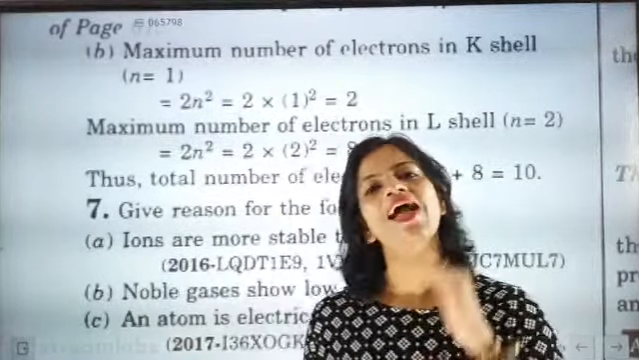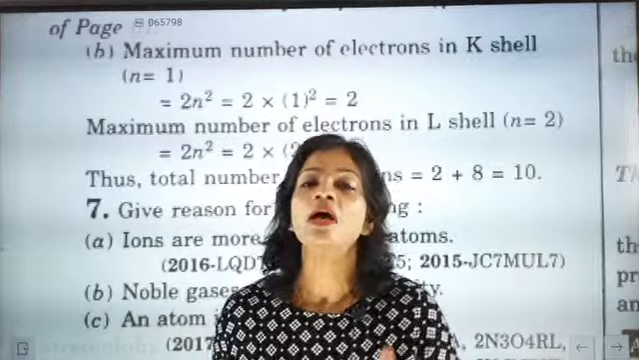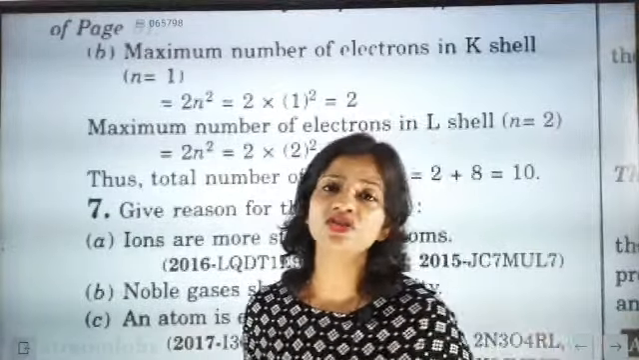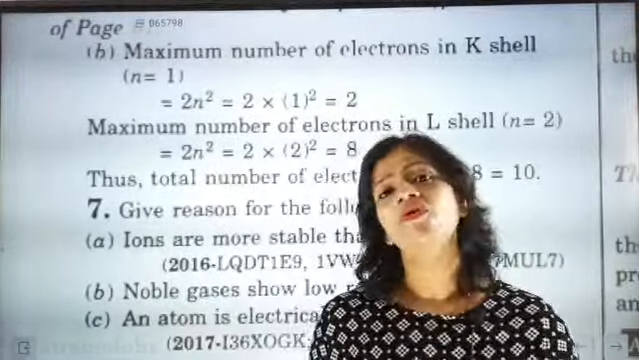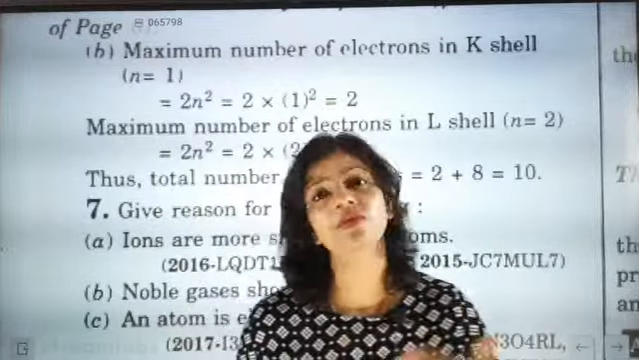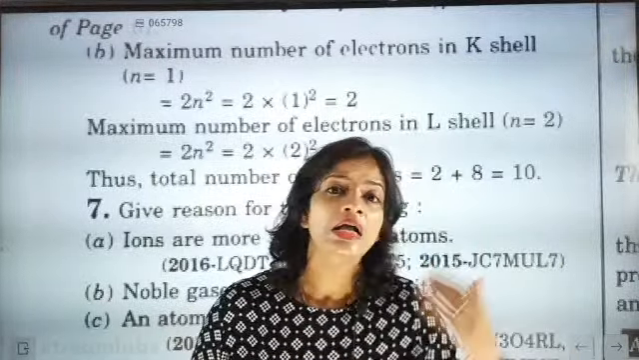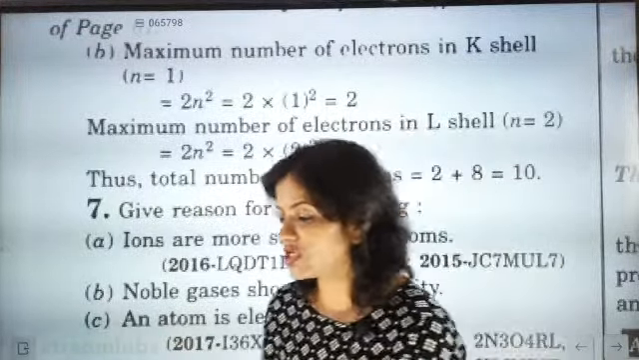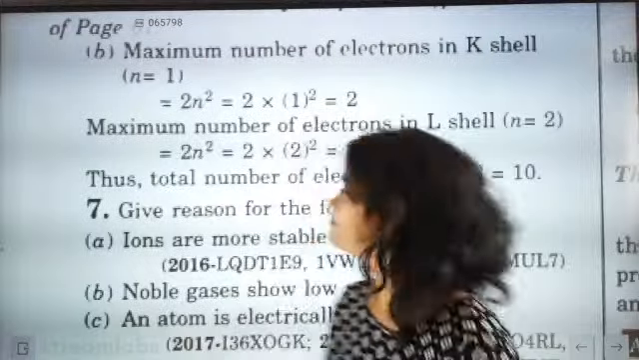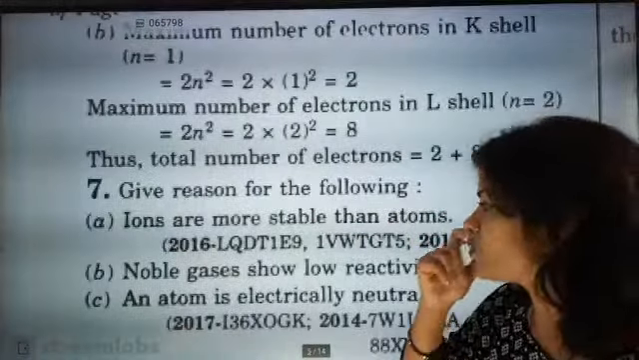That's why ions are more stable than atoms, because atoms have extra electrons which they can give, or need to take fewer electrons to gain the nearest noble gas configuration. I rest my case, sir. Shall we go to the next question?